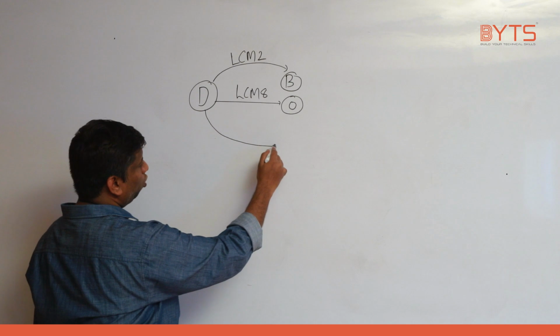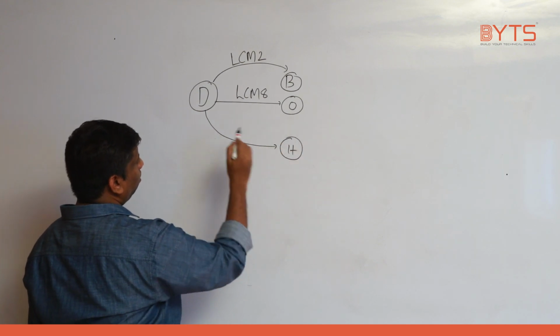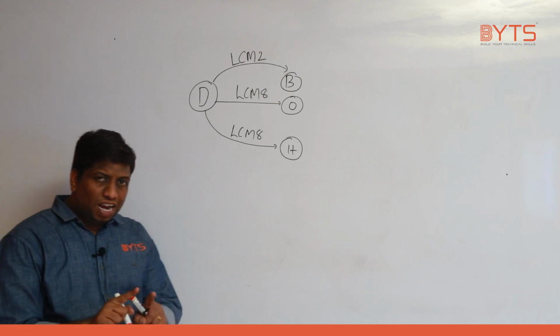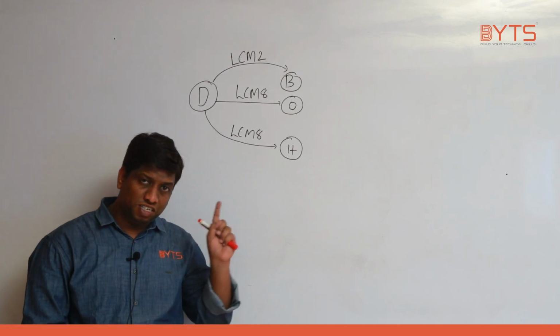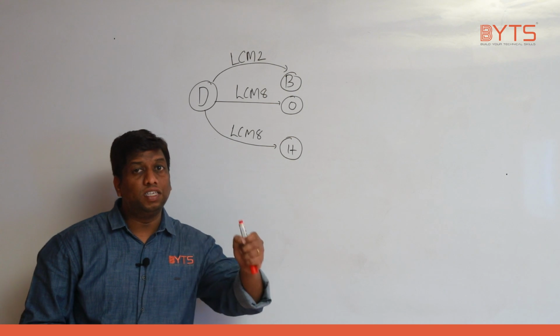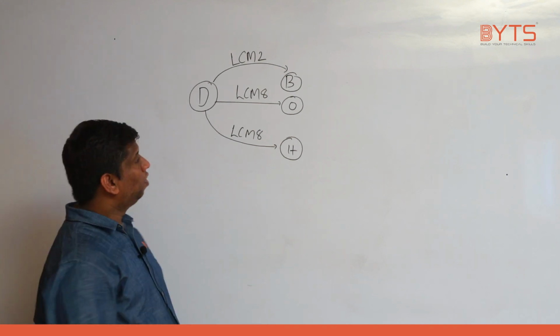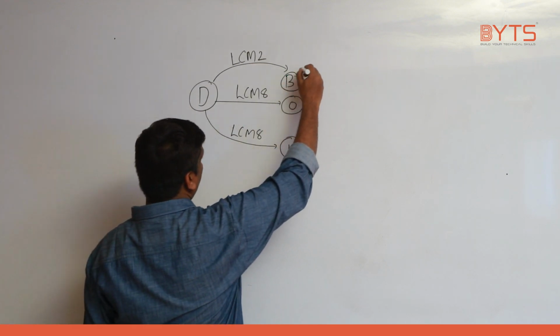Decimal to hexadecimal. How do you convert into hexadecimal? Divide with 16. Have you noticed? Whenever I want to convert from decimal, I need to do what operation? Division operation.